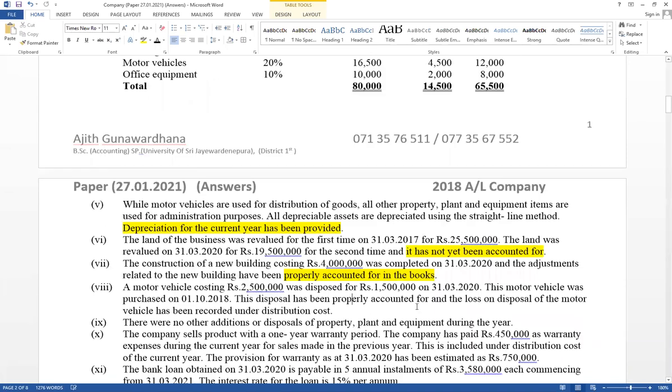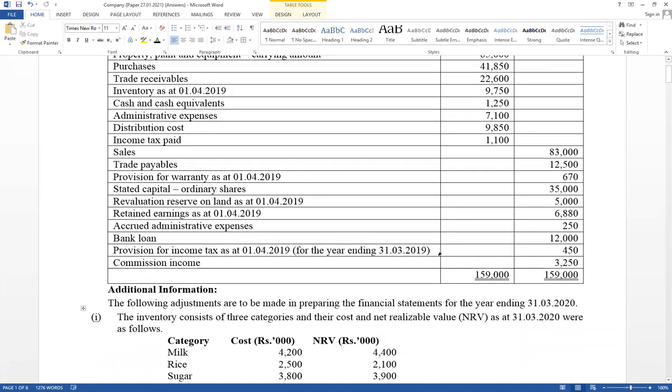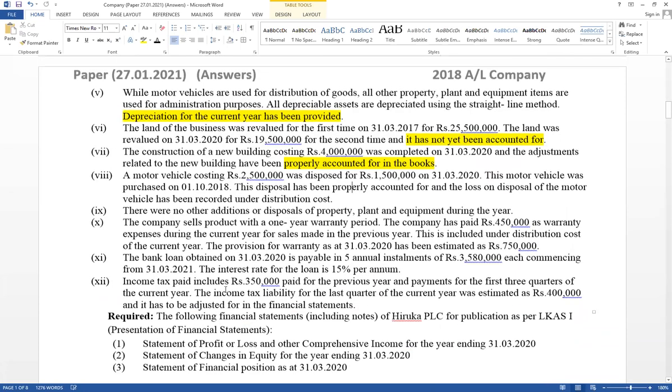And provision for income tax also given. Provision for income tax opening balance is given. It is relevant for under provision or over provision calculation. Right, there are 12 adjustments available. There are 6 adjustments relevant for property, plant, equipment.